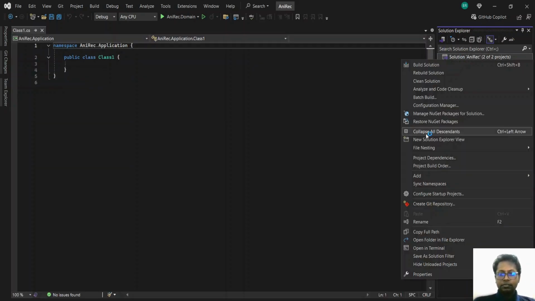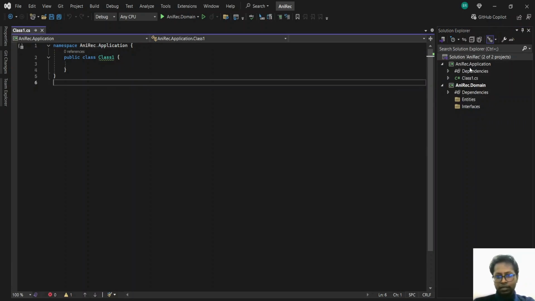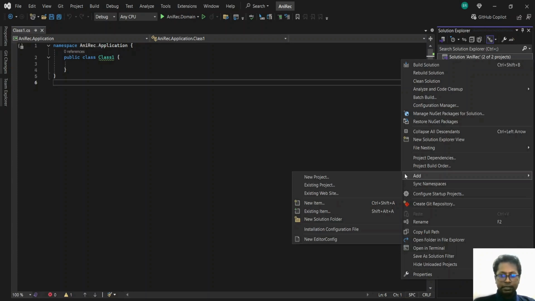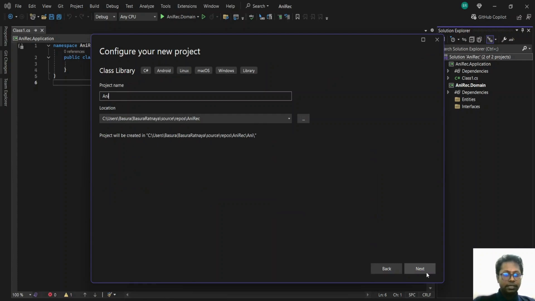Okay. Next one would be the infrastructure layer. The infrastructure layer is responsible for providing concrete implementations for the repository interfaces defined in the domain layer and handling interactions with the database, file systems, and third-party services. These repositories that I mentioned earlier are basically the interfaces we will be creating inside the domain to be implemented inside the infrastructure layer. So create this. We'll call this infrastructure.